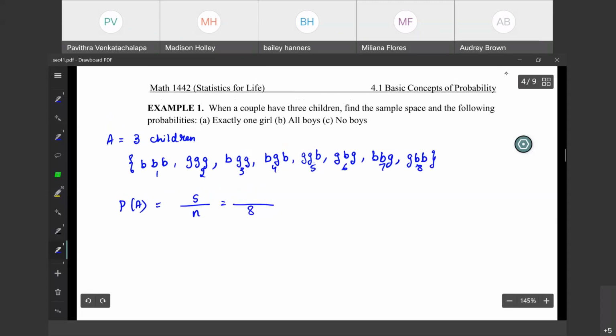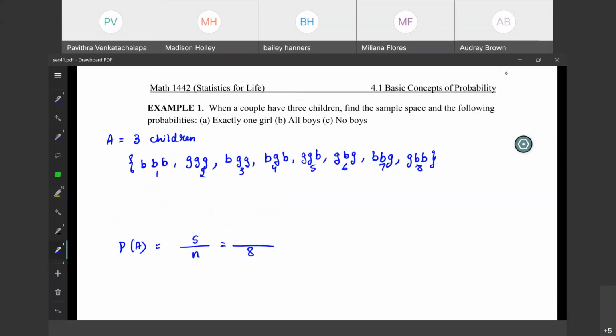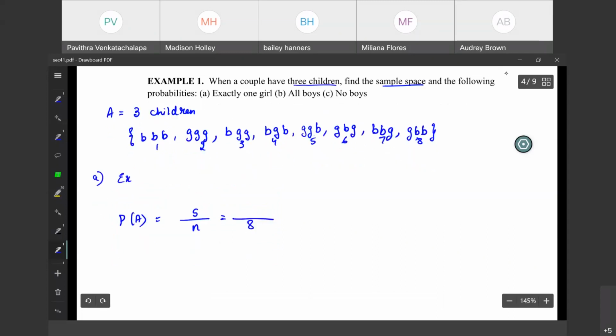Now let us read the question again. We have 3 children. We found the sample space. Now the question is, what is the probability it will be exactly 1 girl? So it has to be only 1 girl. Go back to your sample space. There is no girl here, so I cannot take this.